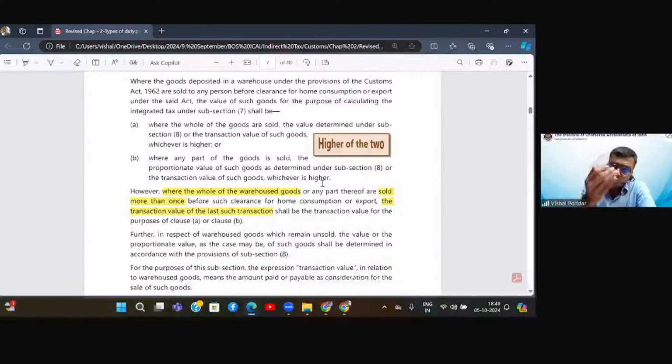Now, whenever you clear the goods from the customs warehouse, for you, this valuation rule will apply. So what will be your value? One, the value as determined above, which means the transaction value, whatever we will study in the valuation chapter, plus all the customs duties. This is the first value which we discussed above, or the price at which I have sold the goods to you, because I may have sold it to you at a bit higher price, including some margin.